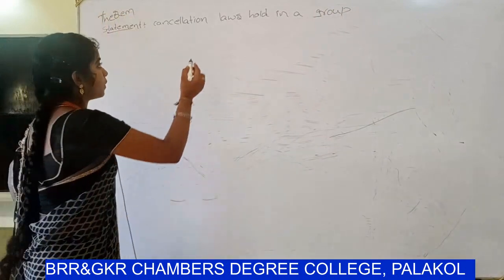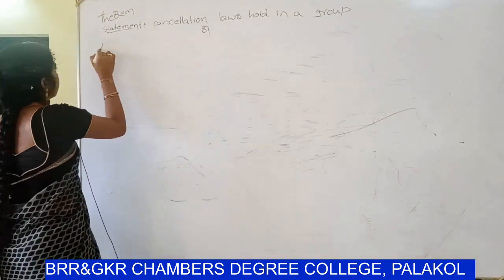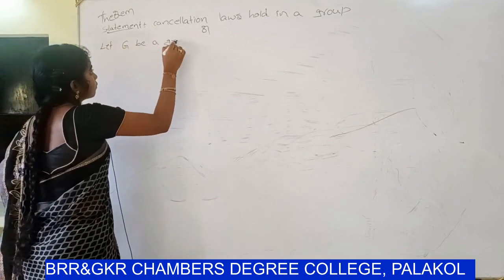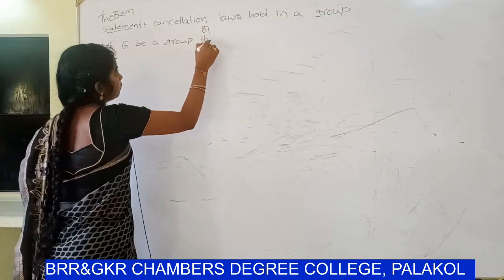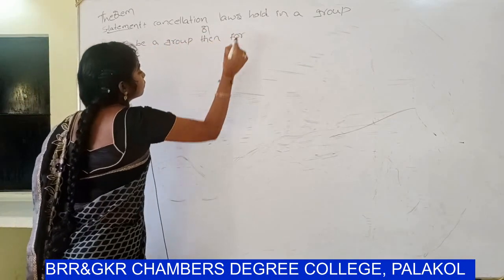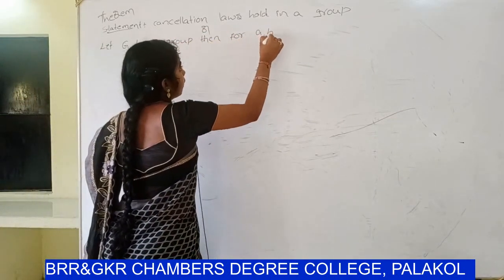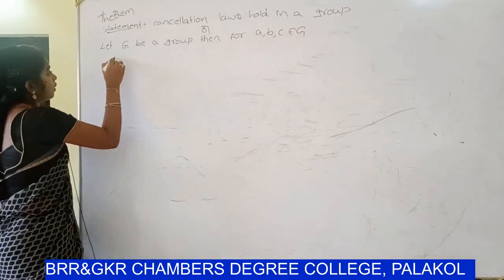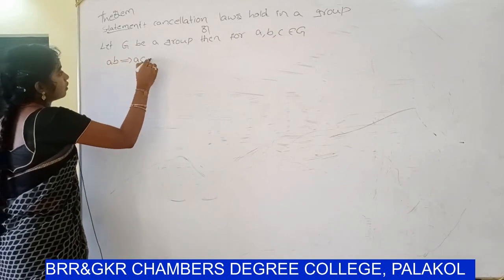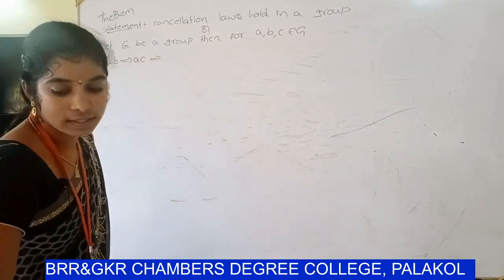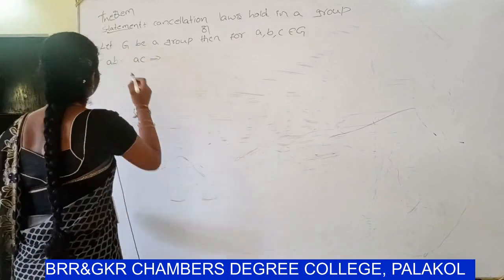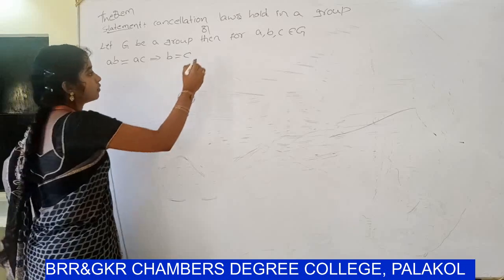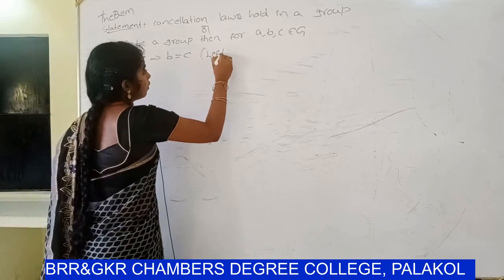Another statement: let Z be a group, then for a, b, c belongs to Z, ab = ac implies b = c. This is the left cancellation law.